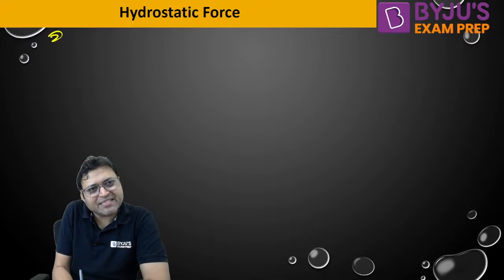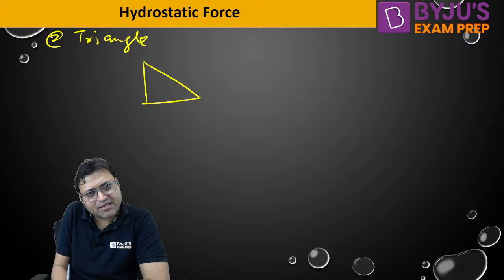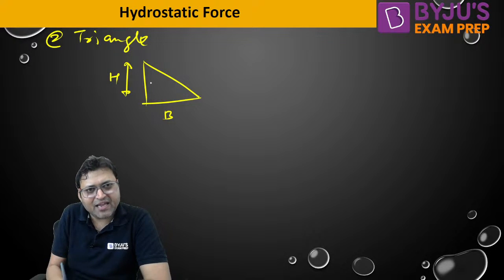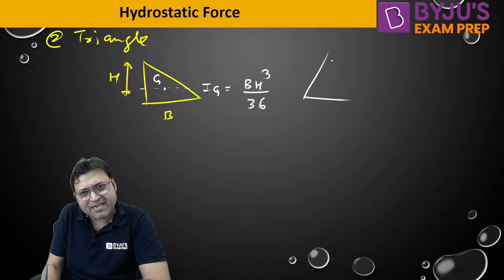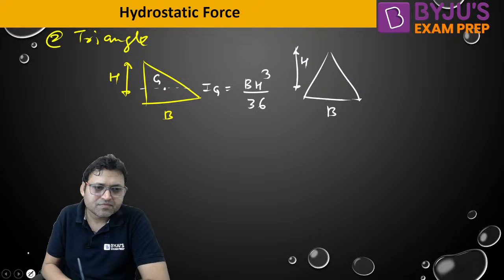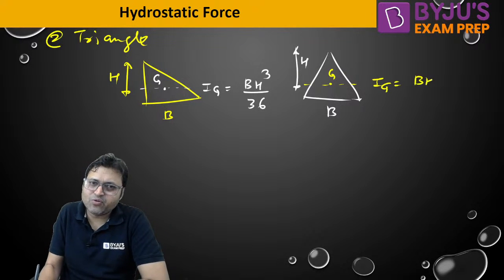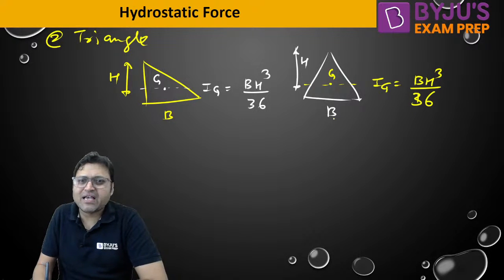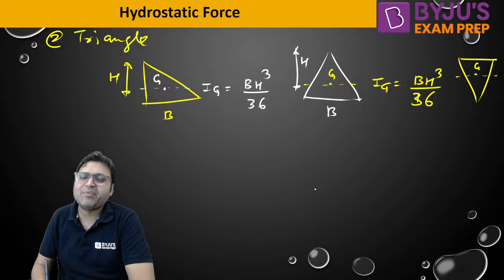If it is a triangular plane surface, with base B and height H, and let us say this is G, IG will be equal to B H cube by 36. Or if the triangle is like this, with base B and height H, IG will again be B H cube by 36. As long as base is B and height is H, even if the triangle is oriented differently, it will be B H cube by 36.